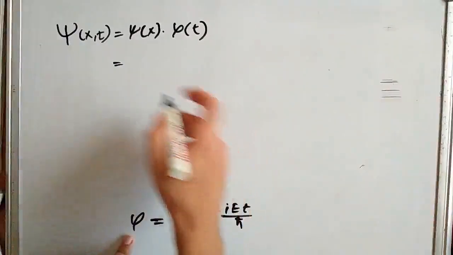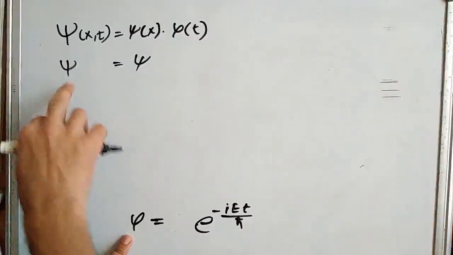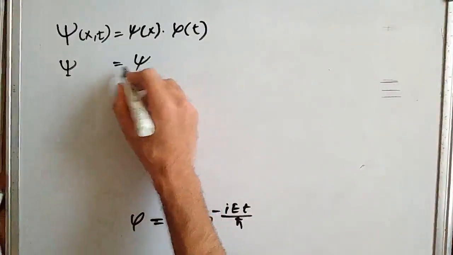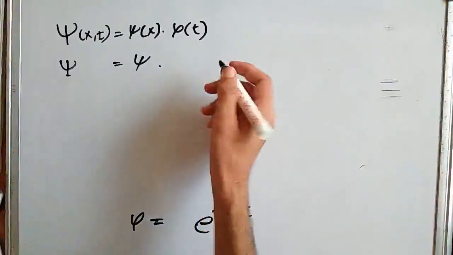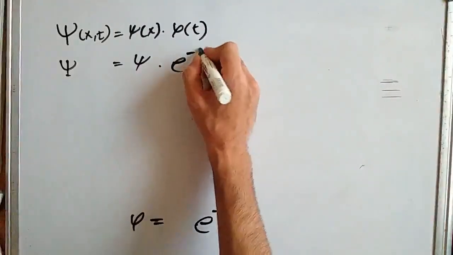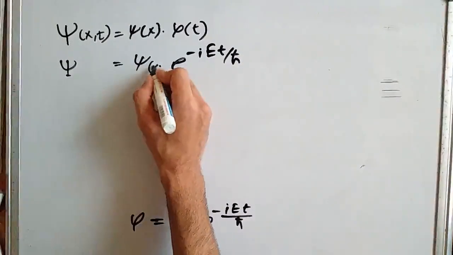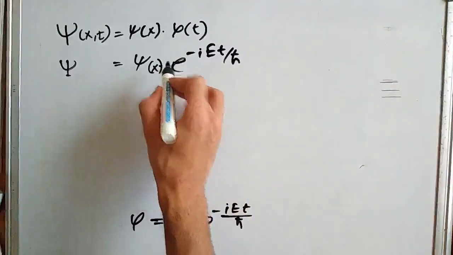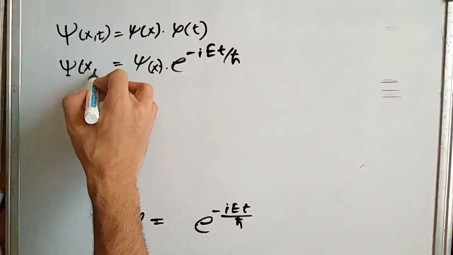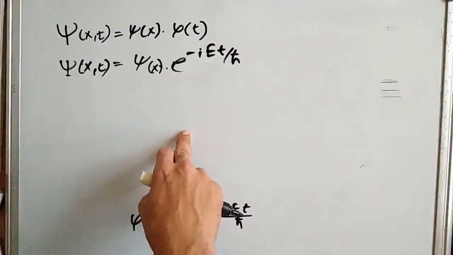We will back substitute everything in the main wave function, which is dependent on both position and time. So it is equal to psi into phi, which is e to the power minus i E t by h bar, and this psi is dependent on x. This is the solution we get by solving the partial differential equation.